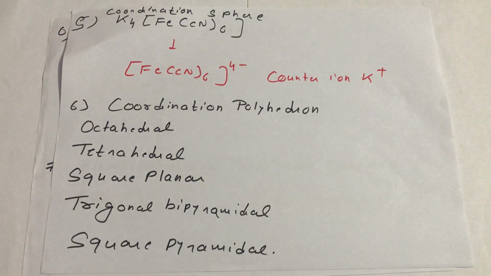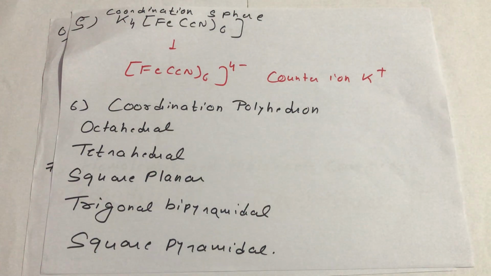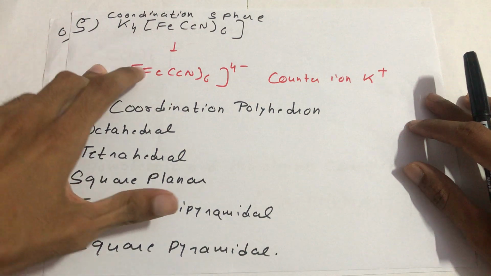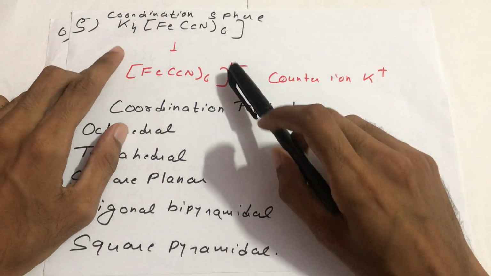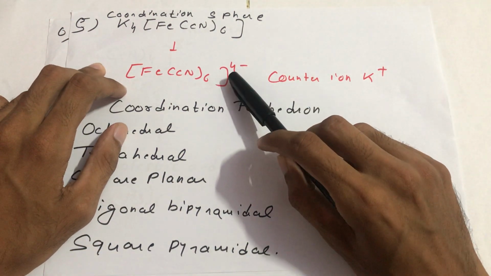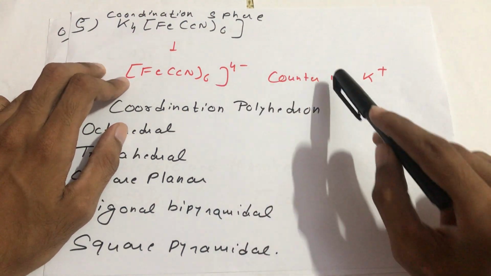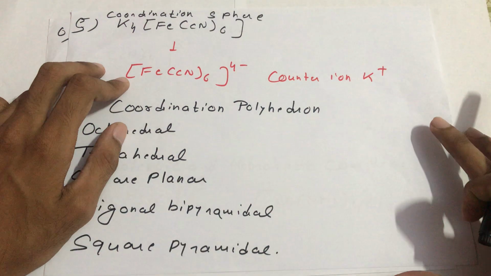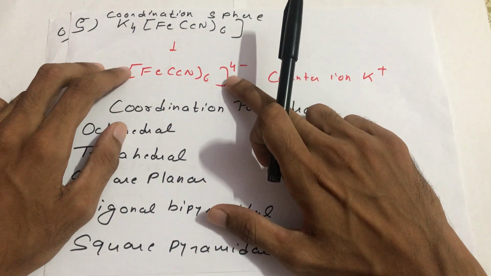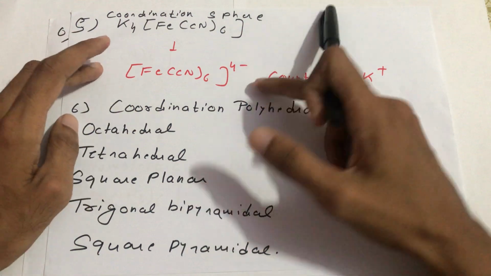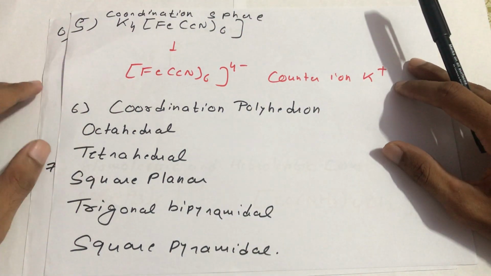Now coordination sphere. For example, in this compound, this is the coordination sphere. The one inside the sphere, we can easily see, is the iron complex. And the counter ions are potassium ions. So the moiety inside the sphere is called the coordination sphere of that specific compound.